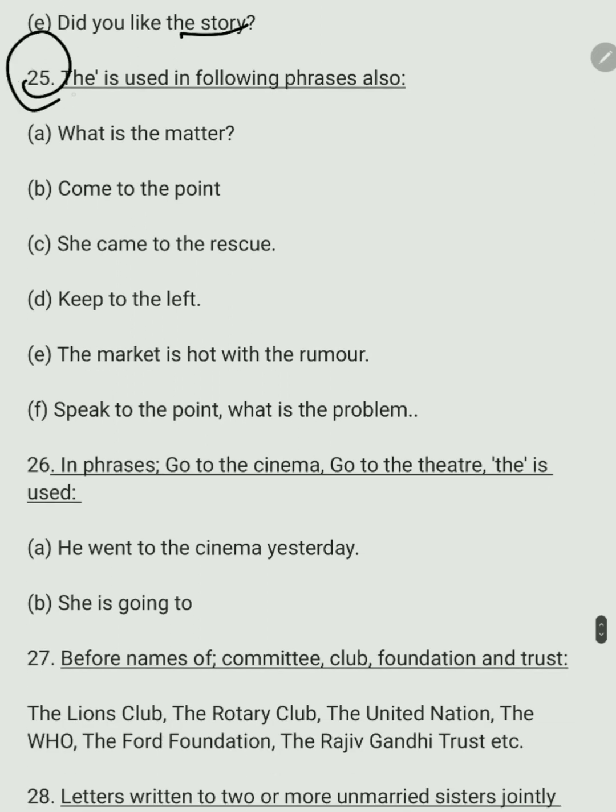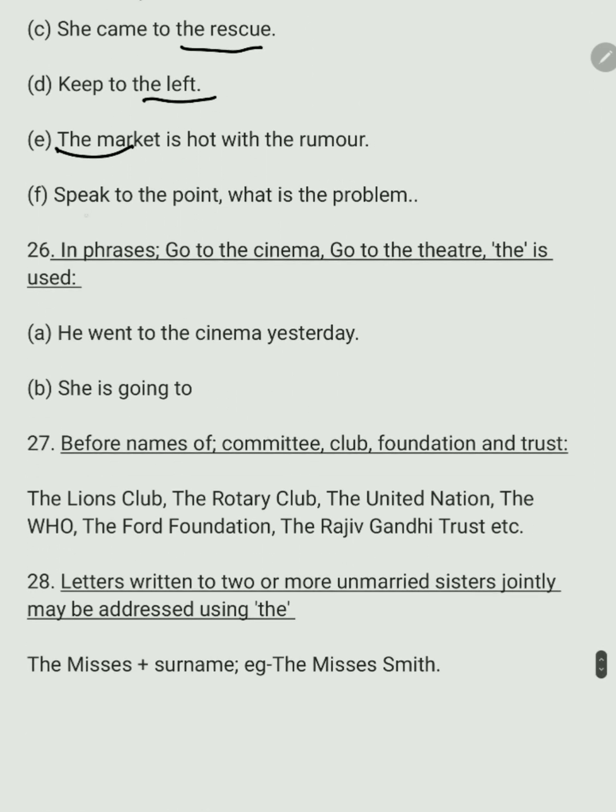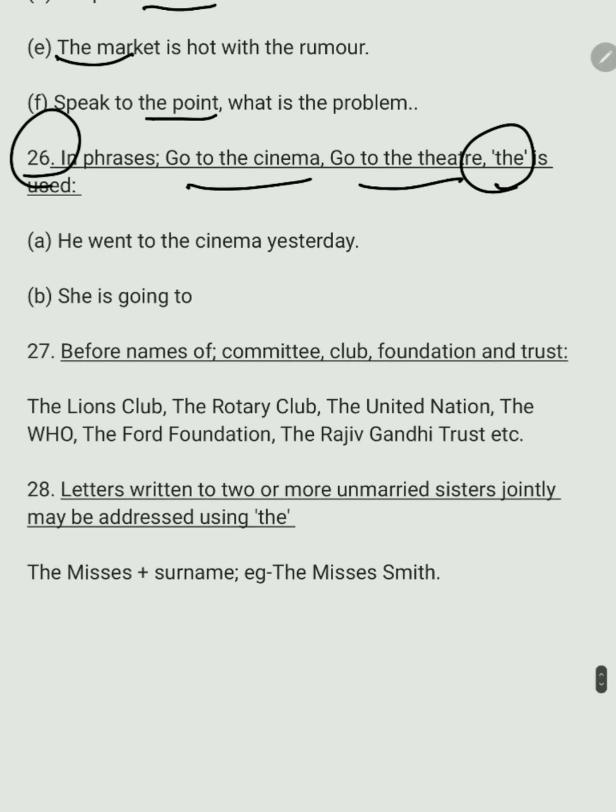Next rule. The is used in the following phrases also. Like we say, what is the matter? Come to the point. She came to the rescue. Keep to the left. The market is hot with rumor. Speak to the point. What is the problem? The next rule. In phrases like go to the cinema, go to the theater, the is used. He went to the cinema yesterday.